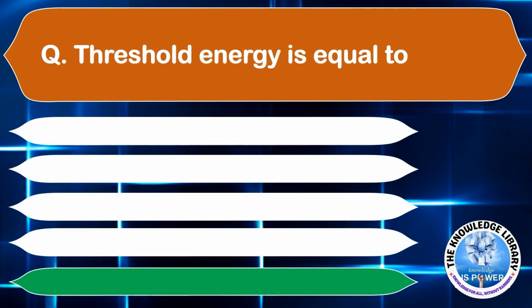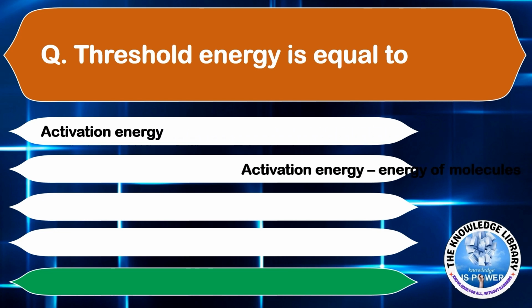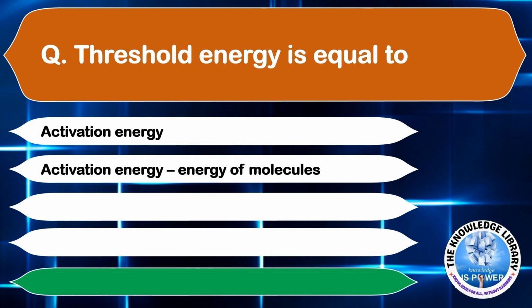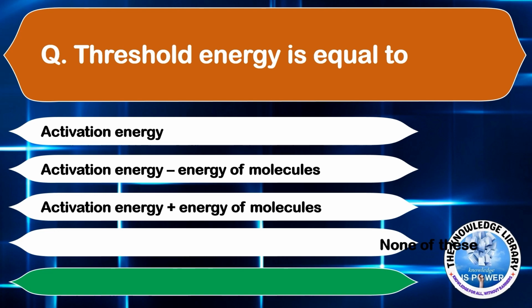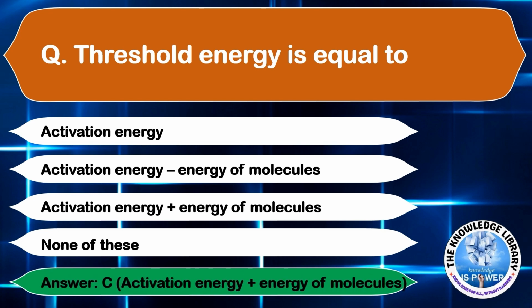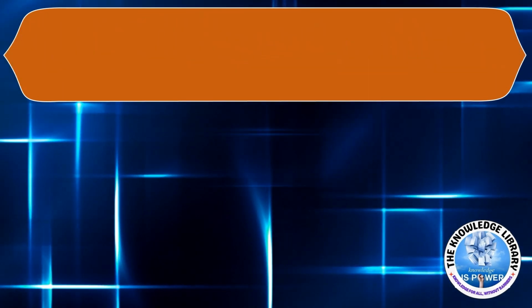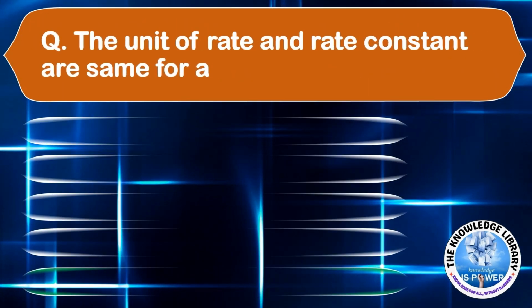Threshold energy is equal to option A, activation energy, option B, activation energy minus energy of molecules, option C, activation energy plus energy of molecules, or option D, none of these. The correct answer is option C, activation energy plus energy of molecules. Moving on to the next question.